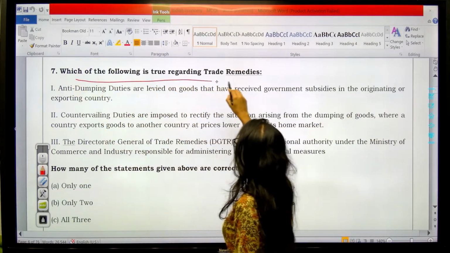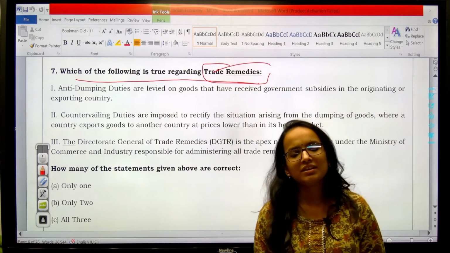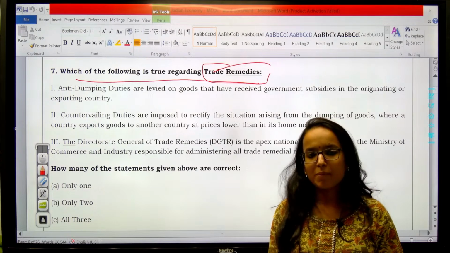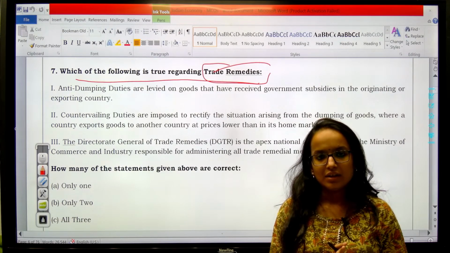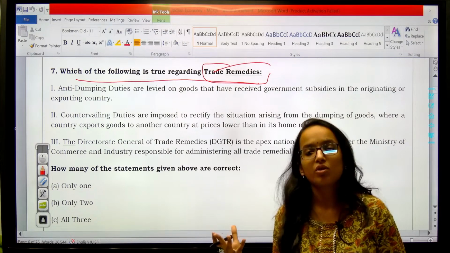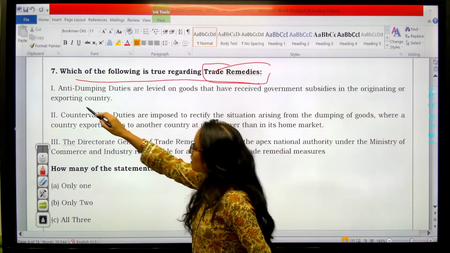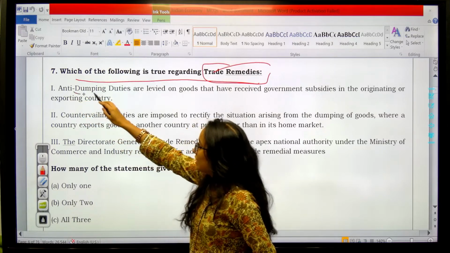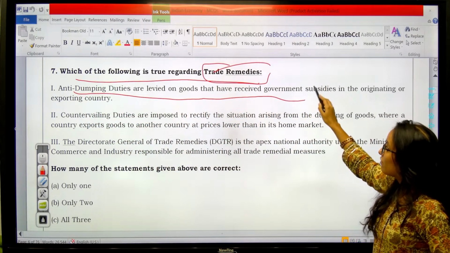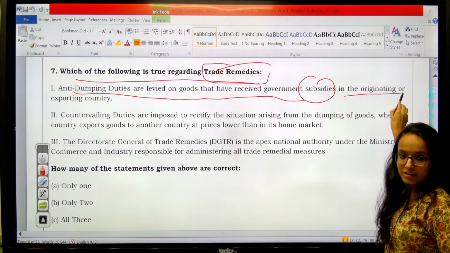Which of the following is true regarding trade remedies? Trade remedies are these safeguards provided to your domestic economy, domestic producers, to fight against unfair practices like dumping, right? So this is related to them. Let's see the question. First statement says, anti-dumping duties are levied on goods that have received government subsidies in the originating or exporting country.